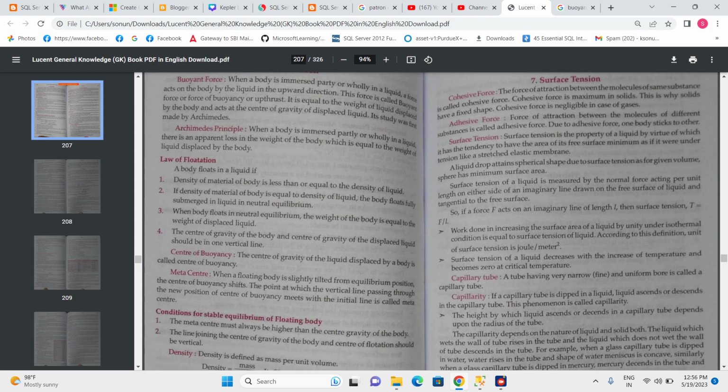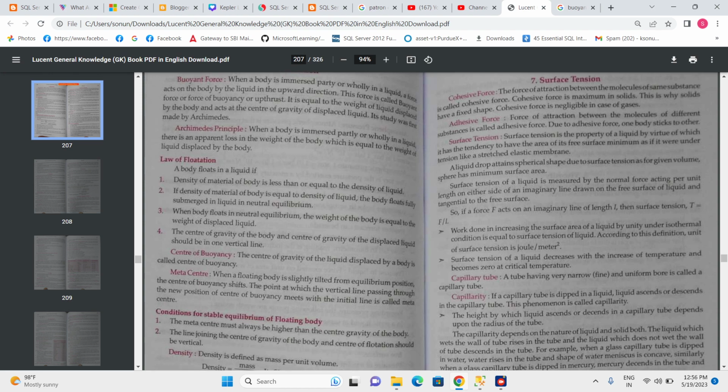When a body floats in neutral equilibrium, the weight of the body is equal to the weight of displaced liquid. This we already saw. And the center of gravity of the body and the center of gravity of the displaced liquid should be in a vertical line. These are the laws of flotation.